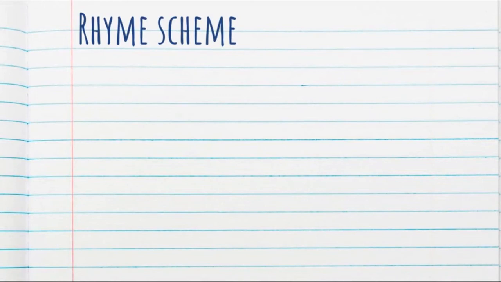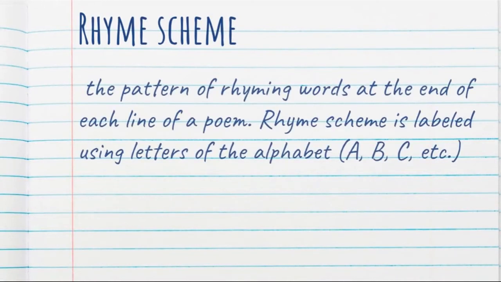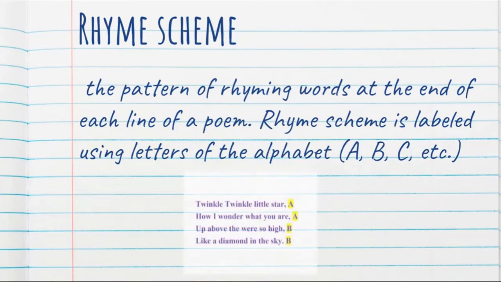The next term is rhyme scheme. Rhyme scheme is the pattern of rhyming words at the end of each line of a poem. Rhyme scheme is labeled using letters of the alphabet: A, B, C, etc. So we've got an example down there of Twinkle, Twinkle, Little Star. How I wonder what you are, up above the world so high. Oh, that's a typo. Like a diamond in the sky. So you see that at the end of each line, they have words that rhyme. Star and are are both A's, and high and sky are B's.